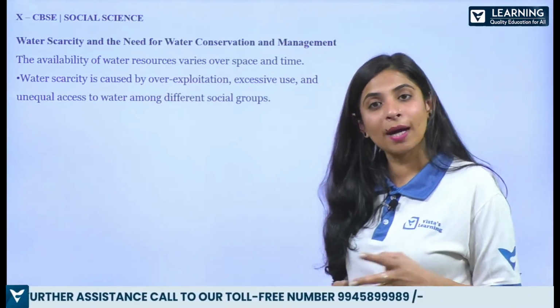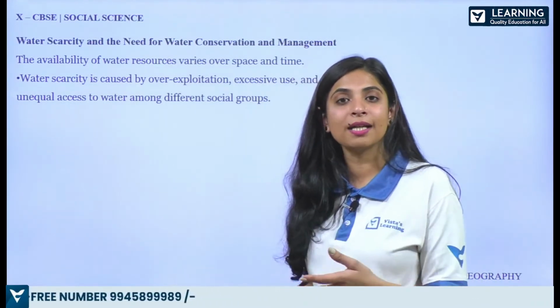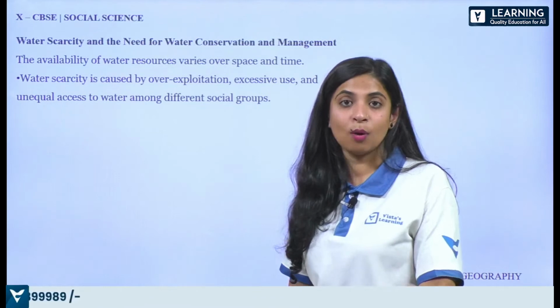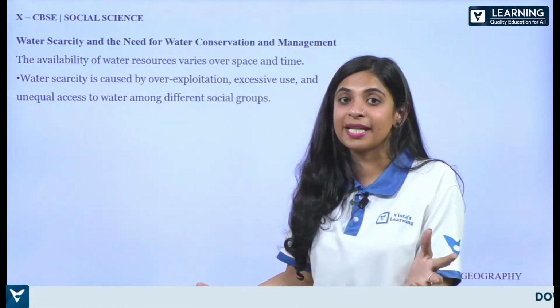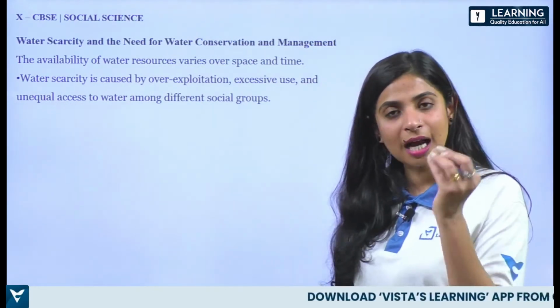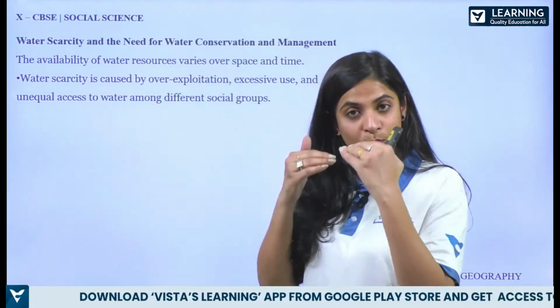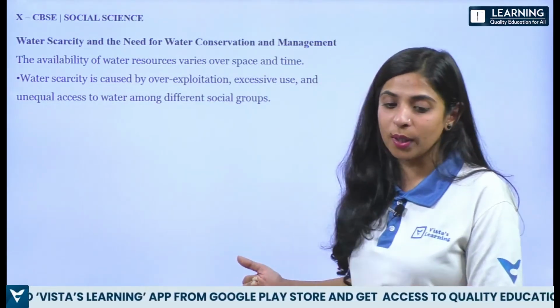In some places, look, in our homes 24/7 water is coming. Few places you go, rural areas, they are collecting water through tankers. Only one tanker will come in a day and they just get one bucket and they have to use it. They are managing it. So why is this scarcity happening? This scarcity is because we are overusing it. We are not saving it or using it in a sustainable way.